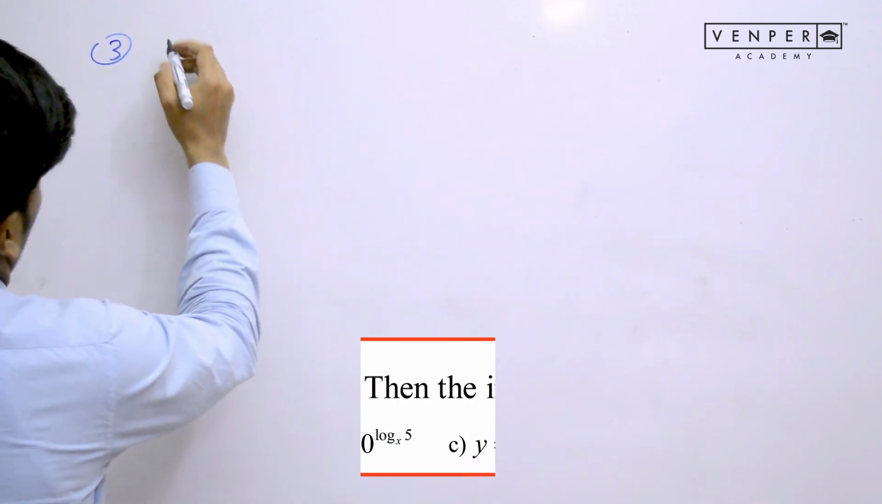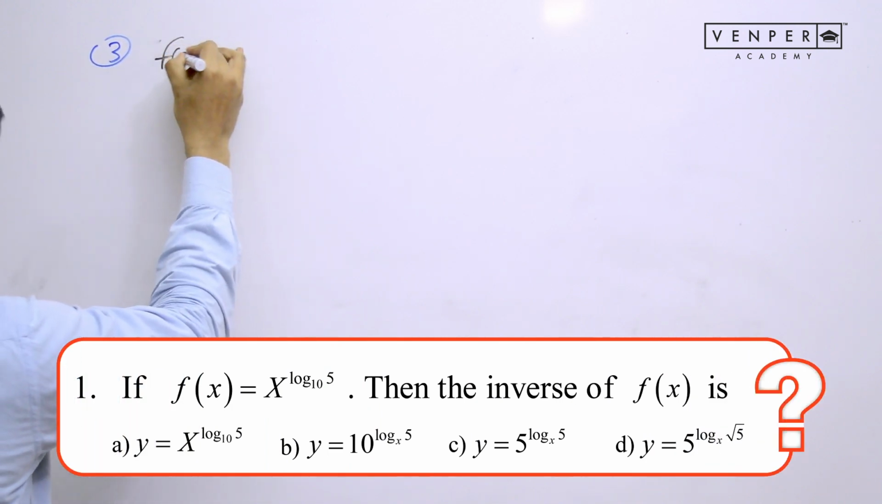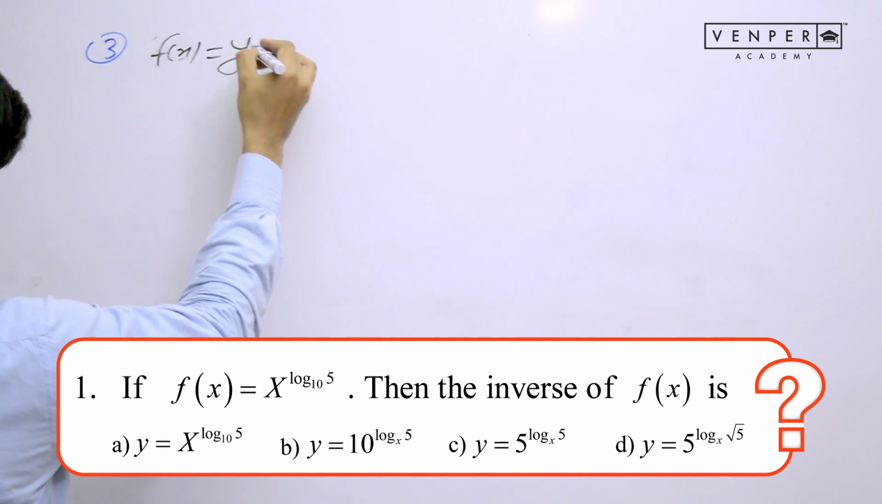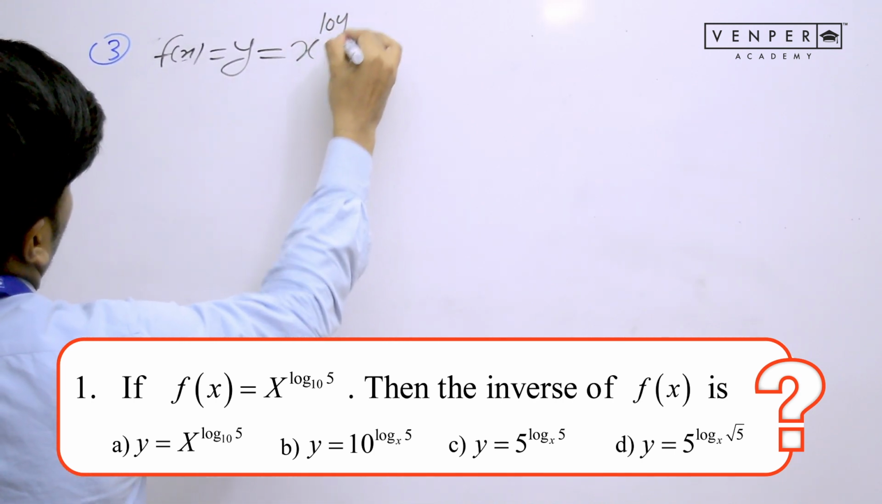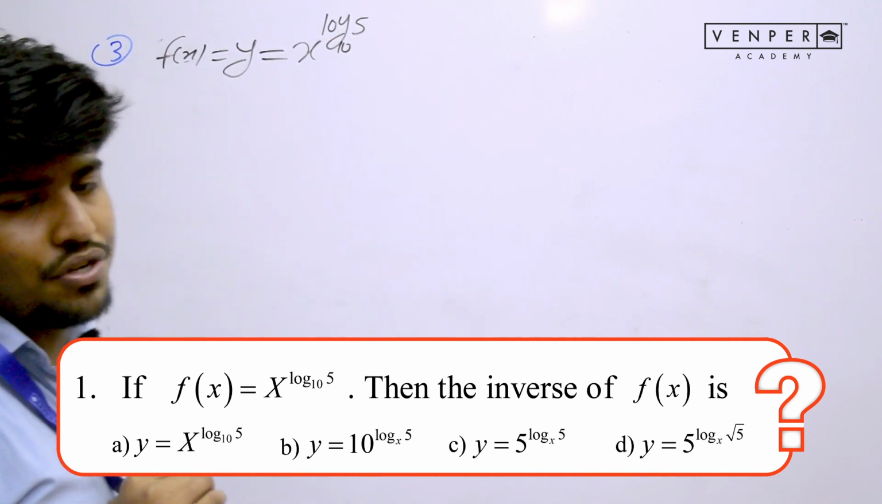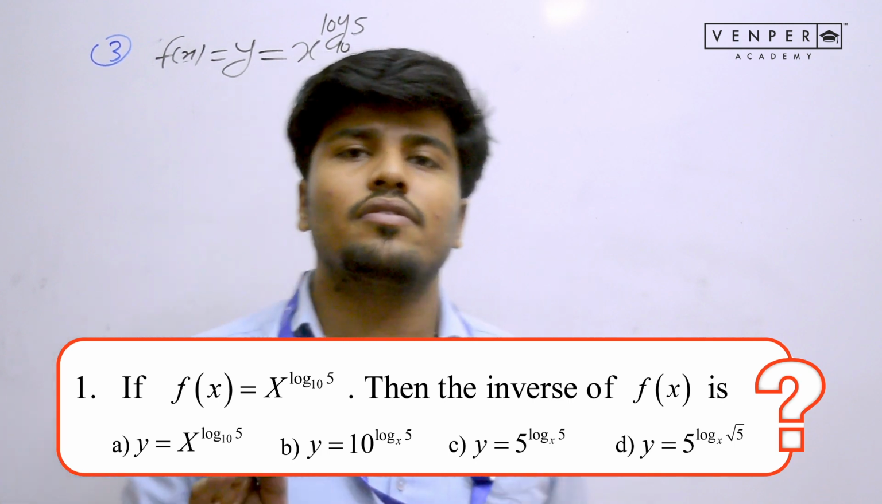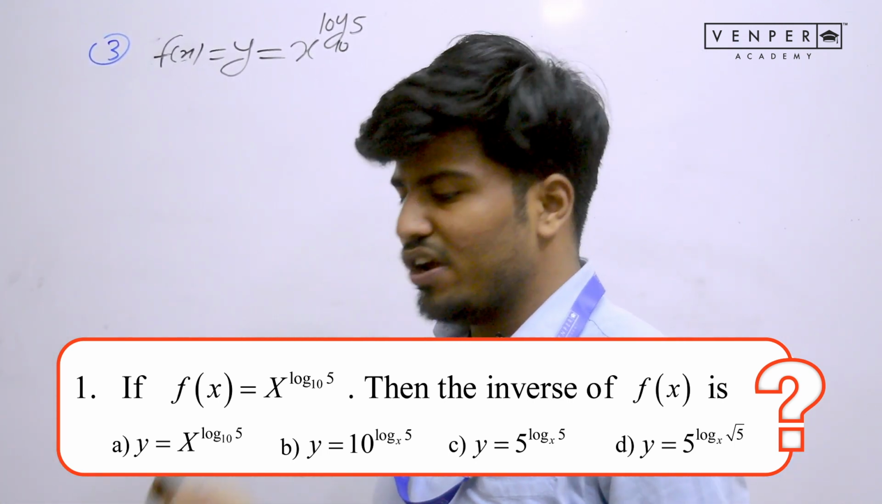Let's discuss the next question of the March 2021 series. The next question is this. The question says f of x is given, which is always equals to y. So obviously we can write it equals to y. Y is equals to x to the power log base 10 5. It is a given question. In the question, they are asking us to find out its inverse. Okay, its inverse. How to find inverse?